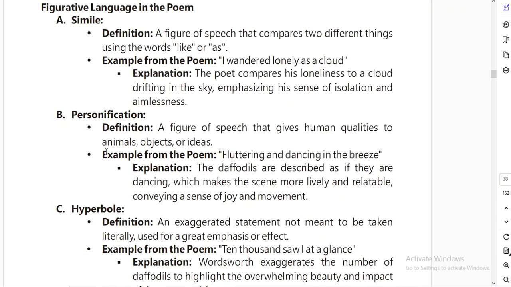Then comes personification, a figure of speech that gives human quality to animals, objects or ideas. Okay, so obviously in this poem, daffodils are a living thing but not human, but the poet was describing that they were dancing and fluttering in the breeze, so that is a human quality which was given to daffodils. So this is an example of personification in this poem. Okay, fluttering and dancing in the breeze.